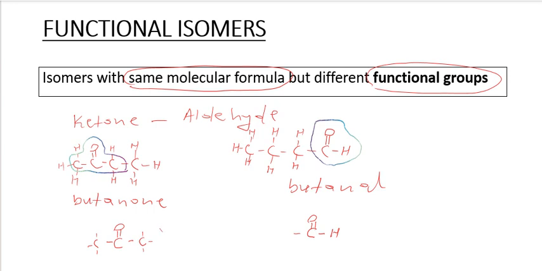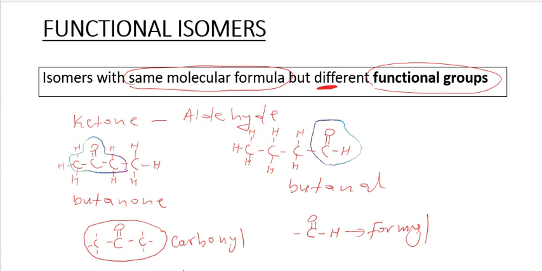Now if you look here, the functional groups are not the same. This is the carbonyl group. Then this one is a formyl group. So the functional groups differ here. Then the molecular formula, let's count the number of carbon atoms. We have 1, 2, 3, 4. So in this compound we have 4 carbon atoms. Hydrogen 1, 2, 3, 4, 5, 6, 7, 8. There are 8 hydrogen atoms. We also have 1 oxygen.